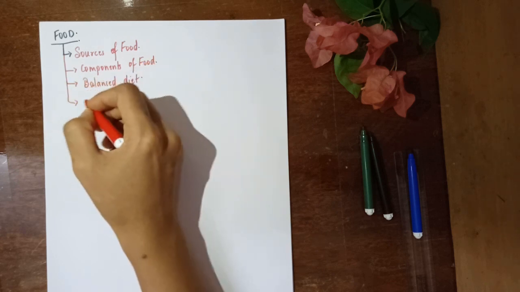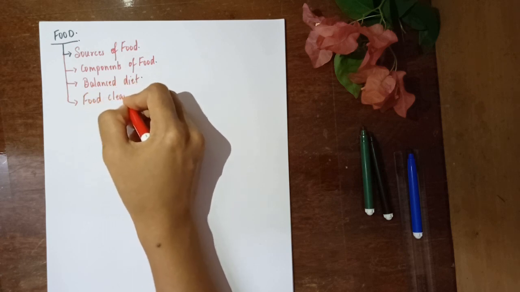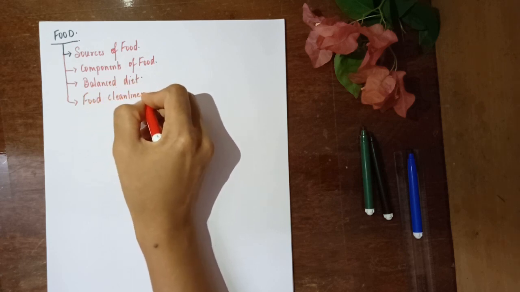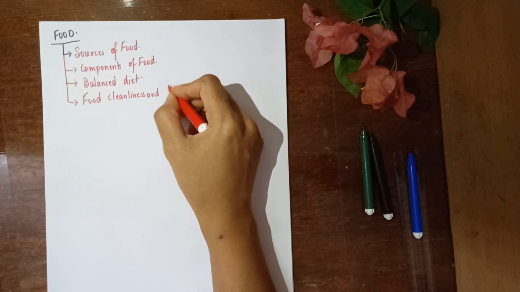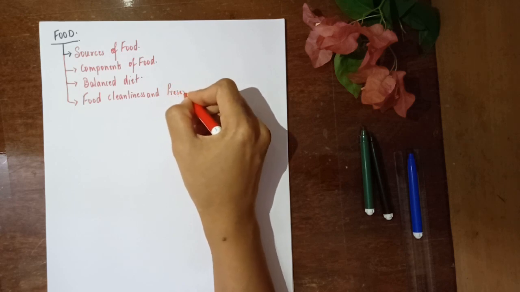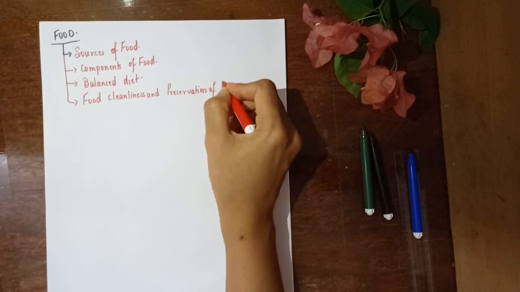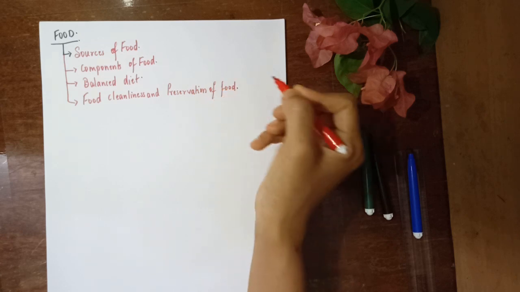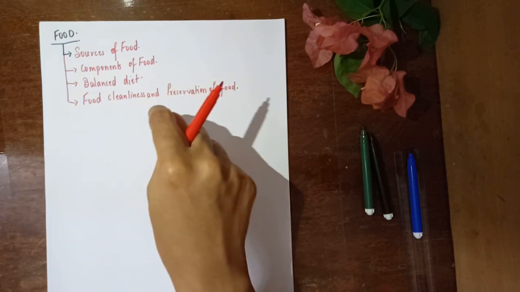And the last will be about food cleanliness. And preservation of food. So we'll be having four topics to deal with in this chapter.